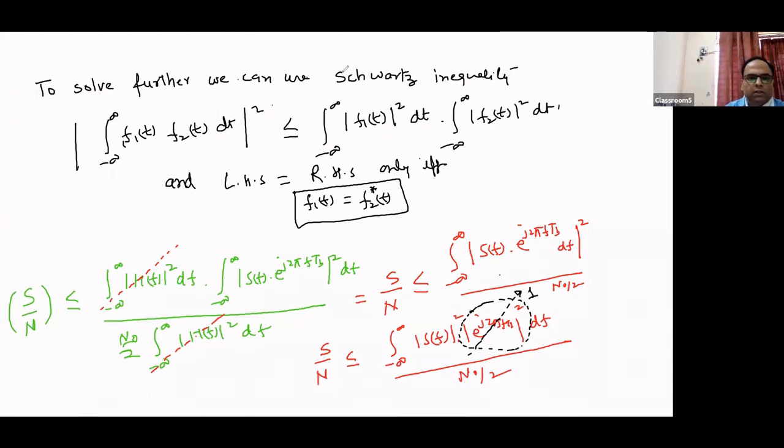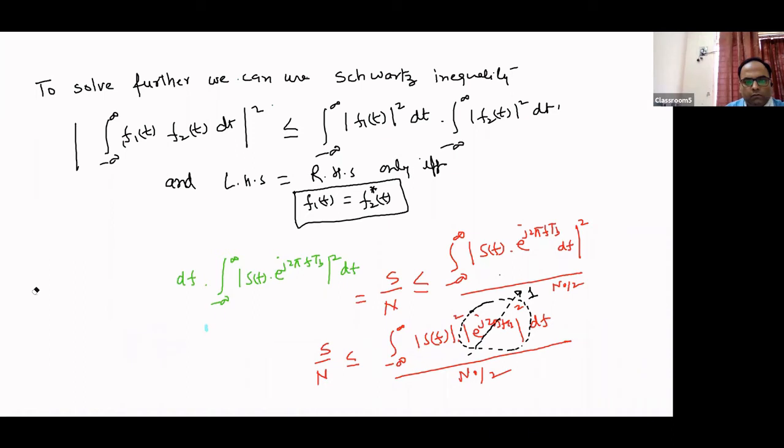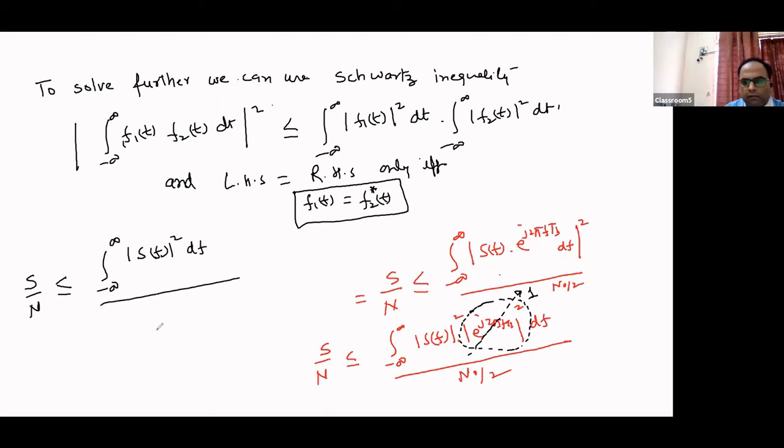So with this relationship, we can simply write down the value of the signal to noise ratio, that is S by N, it can be less than or equal to the integral from minus infinity to infinity of mod of S(f) squared df divided by N0 by 2, right?